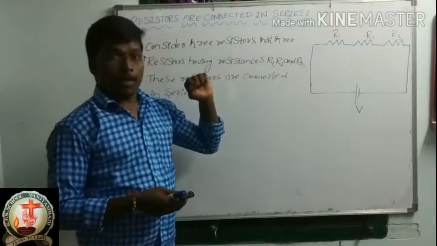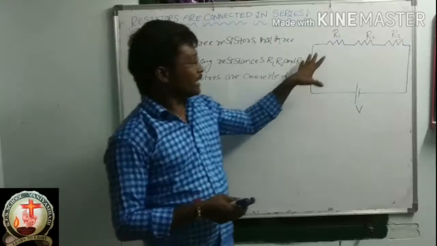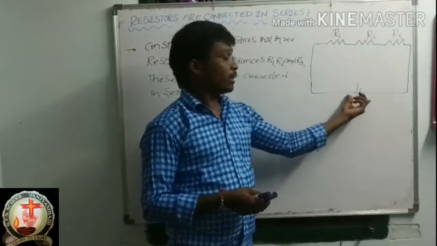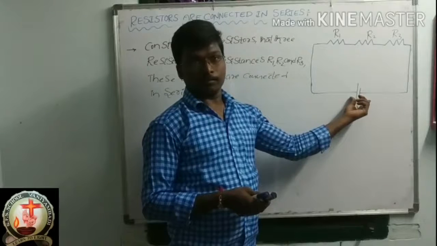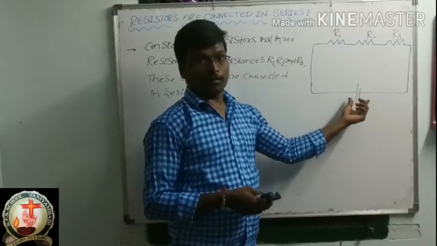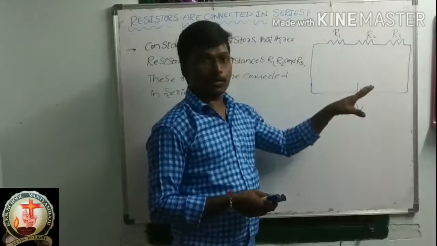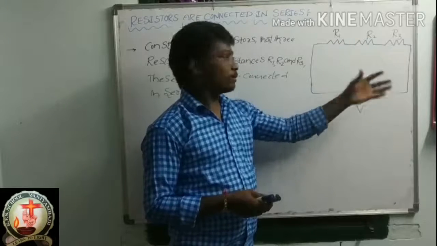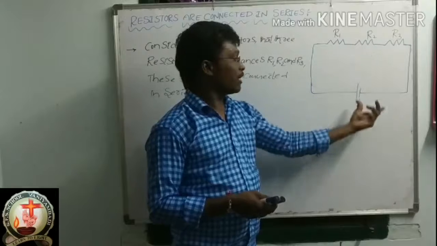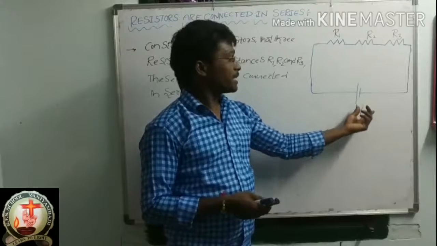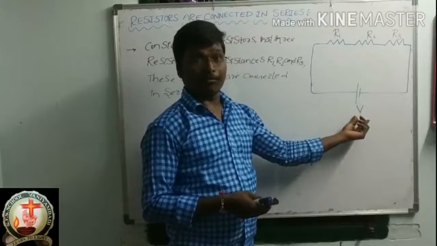Now, in this electrical circuit, there is one battery. These three resistors are connected in series, and this is the electrical circuit, having three resistances and one battery. The potential difference of this battery is V.